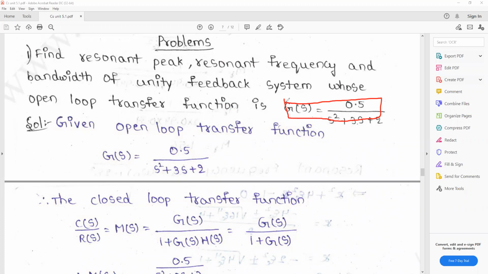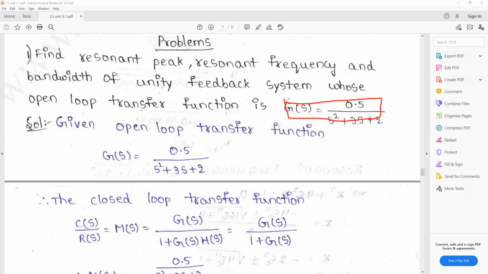First, what is meant by resonant peak? Resonant peak means the maximum magnitude. The peak value of the magnitude is called the resonant peak. What is resonant frequency? The resonant frequency is the frequency at which the resonant peak occurs.